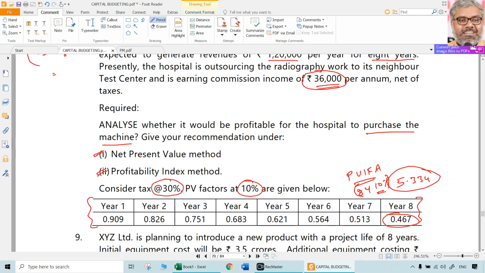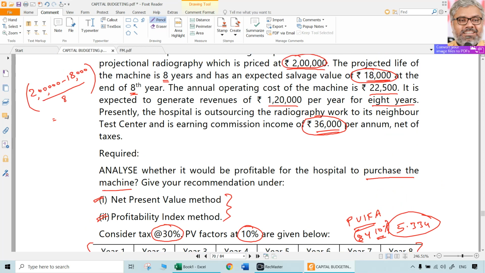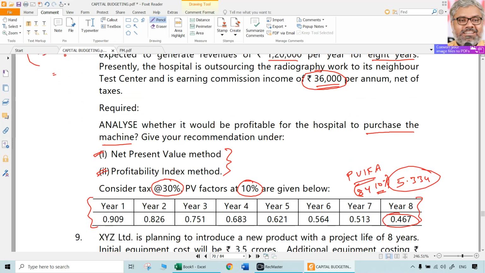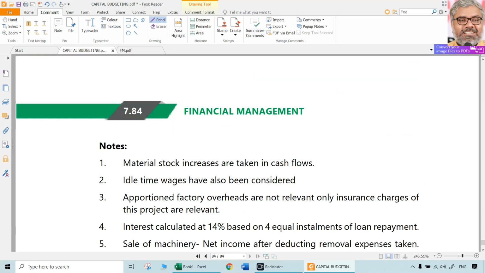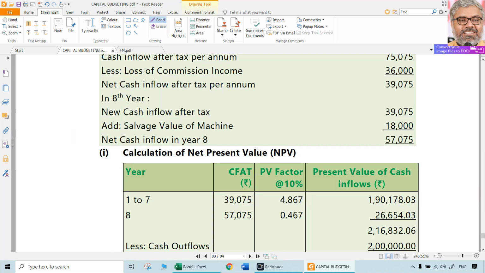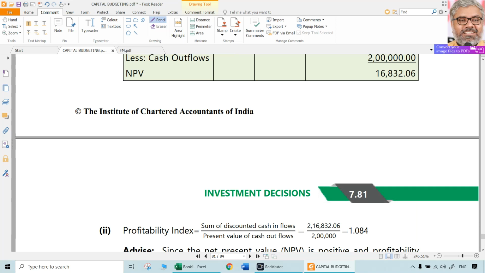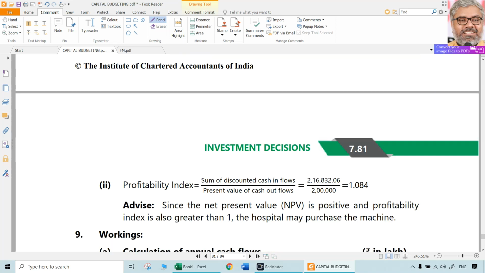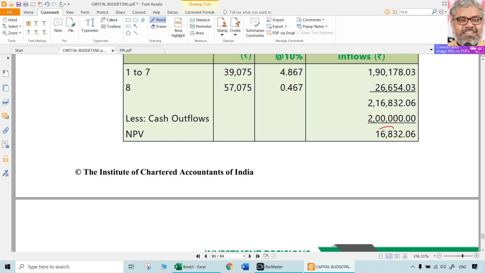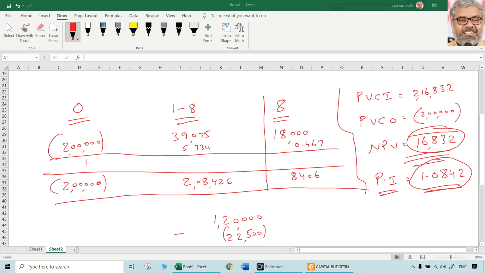Naturally, whenever positive NPV is there, profitability index also will be more than 1. There will not be any two different decisions for the one particular investment under these two methods. Decision will be always the same. Only when there are multiple projects, then there may be a bit of conflict, and that too, not always. But as far as this question is concerned, both the methods will give the same result. Since NPV is positive, and since the profitability index is more than 1, automatically this project should be accepted. So look at the answers also, more or less the same: 16,832 and